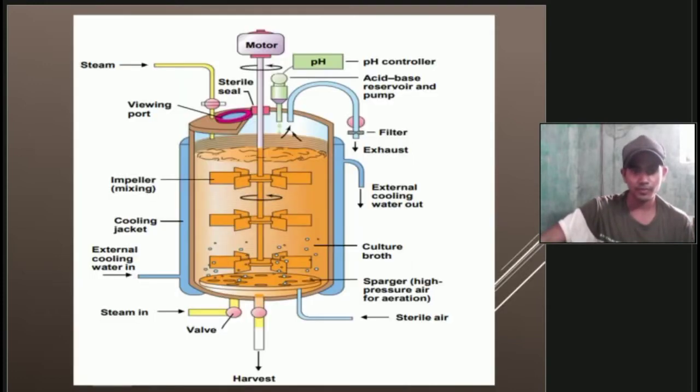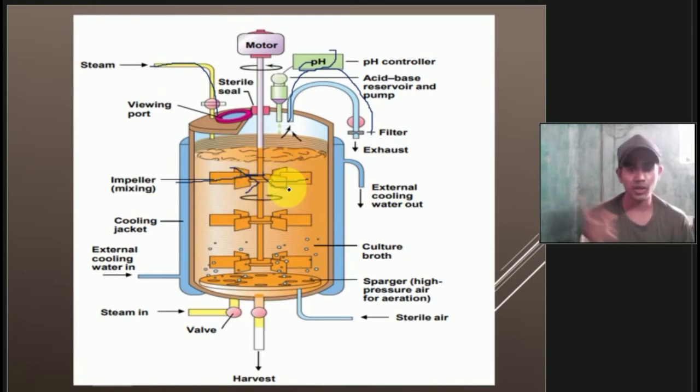And this is the fermenter. We provide steam, then there is a sterile seal, here is the pH maintainer knob, then we have the pH controller, then the acid base reservoir pump, then we have the impeller. The impeller looks like a fan, which rotates in the vessel. That is how the microorganisms are mixed after inoculation. Then the cooling jacket is here. Then external cooling water, here we can supply cool water.